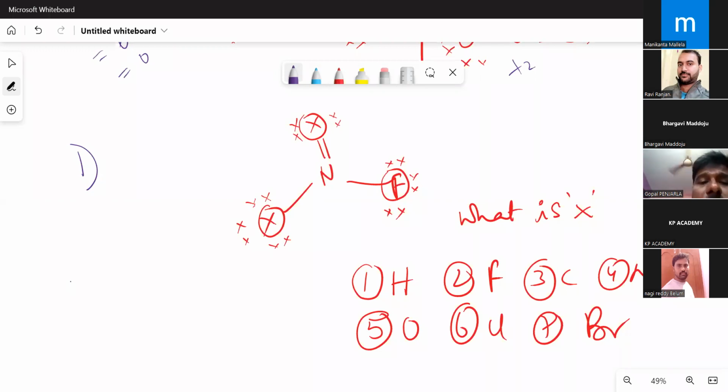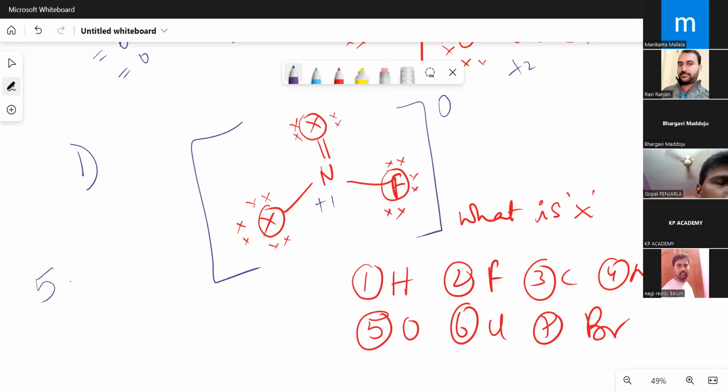Now you see, the rule here is that the sum of the formal charges must be equal to 0 because it is a neutral species. No charge is being given. Now, what is the formal charge on this nitrogen? Very fast, if we calculate, nitrogen when forming 3 bonds has no formal charge, but it's forming a 4th bond, so it will get the +1 charge. So I'm doing it orally. Suppose you are slow in this, you can do it like this: V minus half of 8, that will be equal to +1 because no lone pair is present.